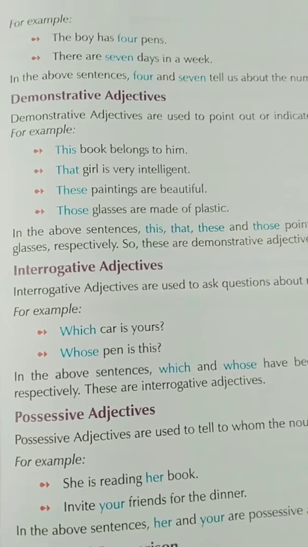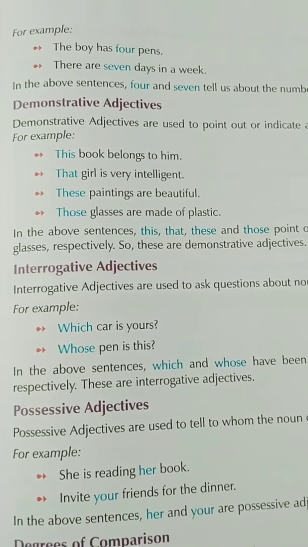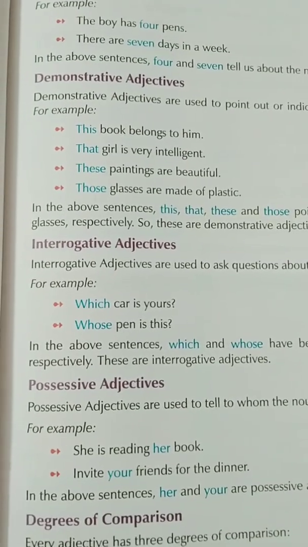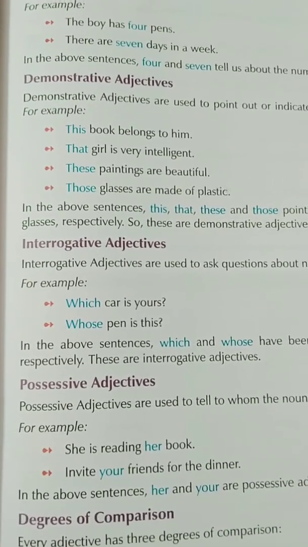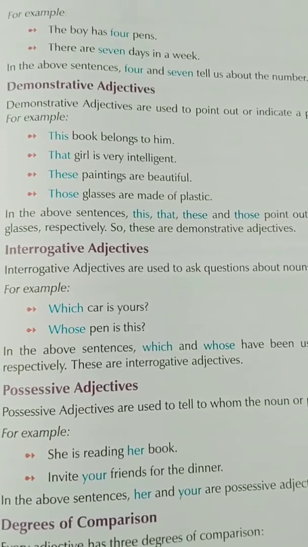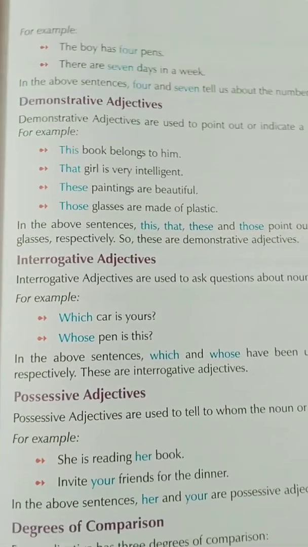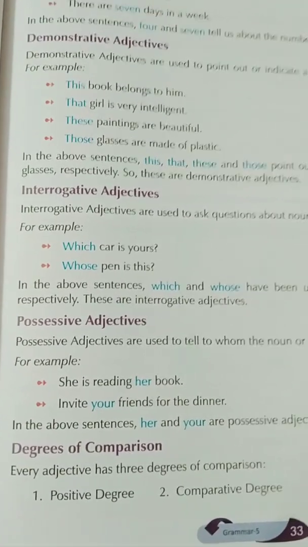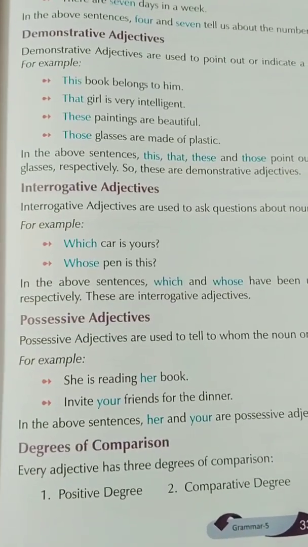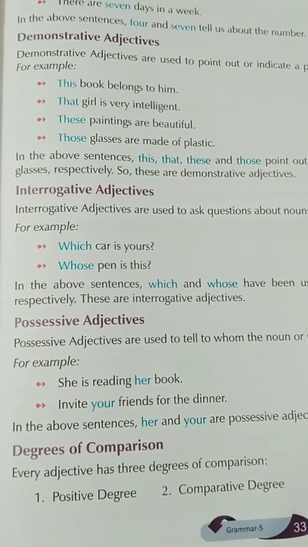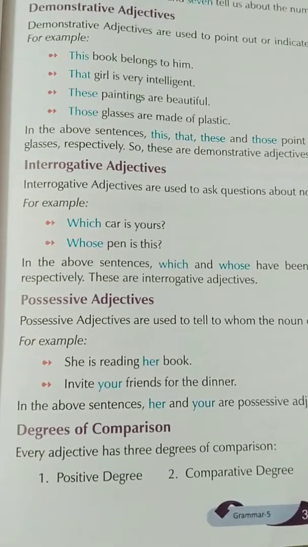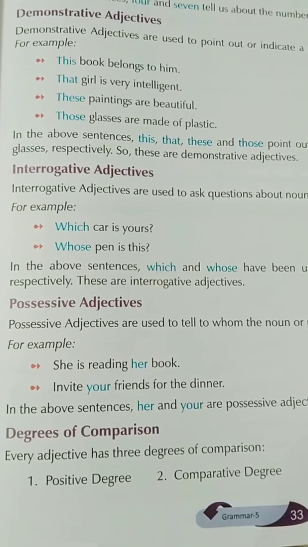Okay. Interrogative adjective. Interrogative adjectives are used to ask questions about nouns or pronouns. For example, which car is yours? Whose pen is this? So which and whose have been used for the nouns car and pen. So they are interrogative adjectives. Now possessive adjective. Possessive adjectives are used to tell to whom the noun or pronoun belongs. Like, she is reading her book. Invite your friends for the dinner. So her and your are possessive adjectives. It tells about the belongings of the noun and pronoun.